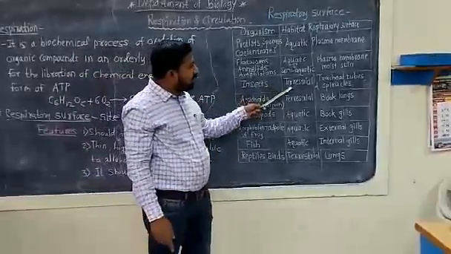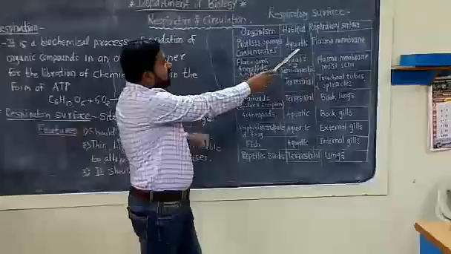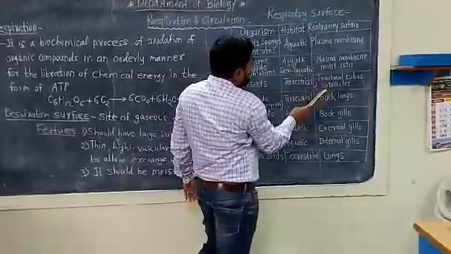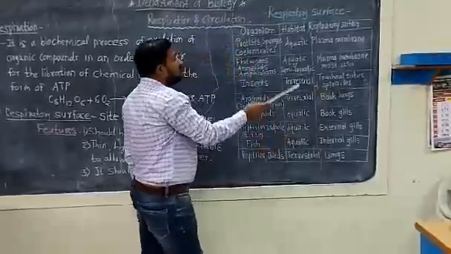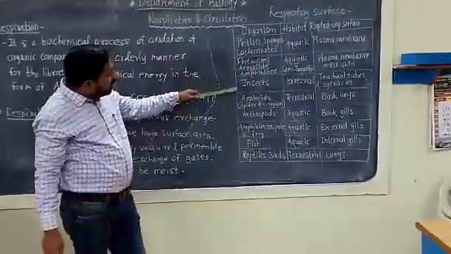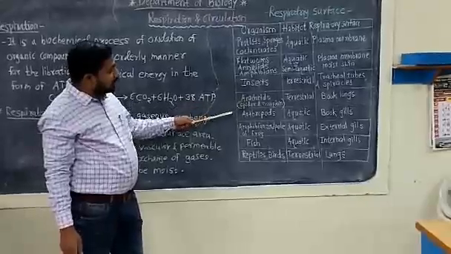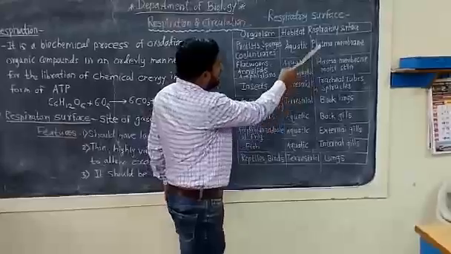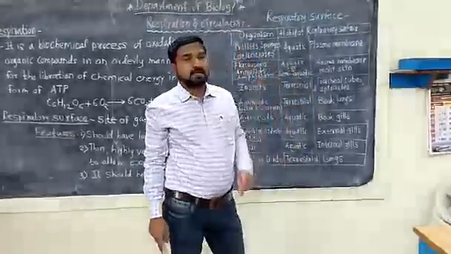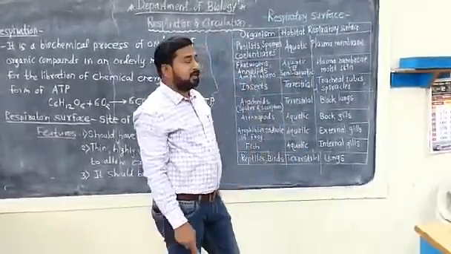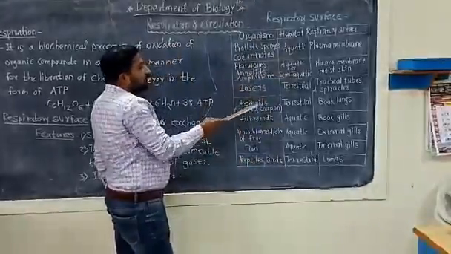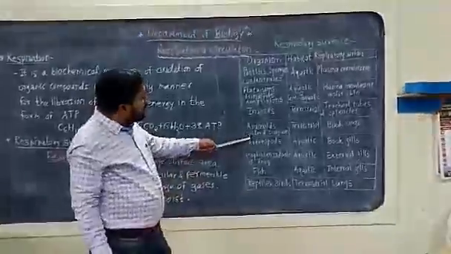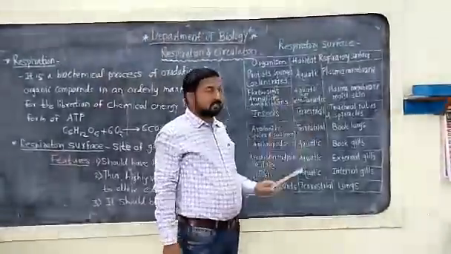Then another group is the insects. These are terrestrial and they have tracheal tubes as well as spiracles as the respiratory surface. Then another group is the arachnids, which include the spider and scorpion. They are also terrestrial and they have book lungs. In 11th standard, we studied about the kingdom Animalia, and in that we studied the different respiratory surfaces or respiratory organs. So the spider has book lungs for respiration.